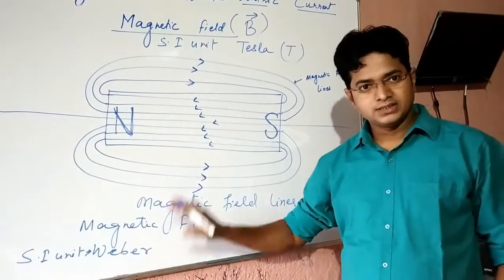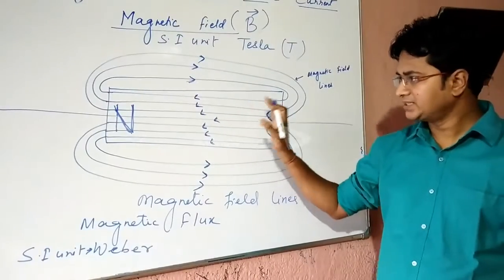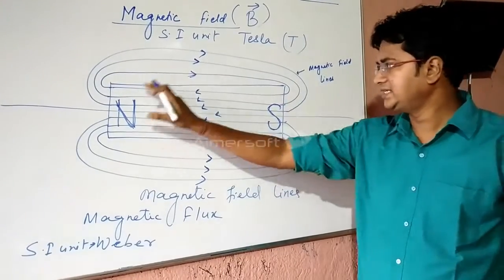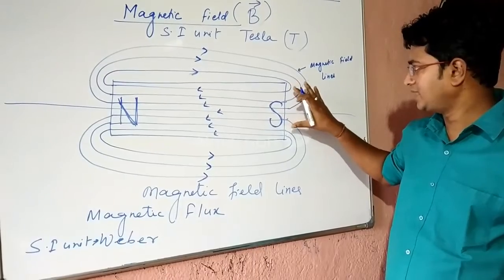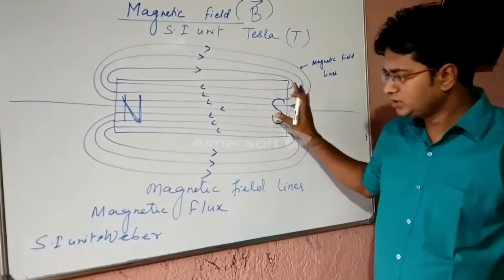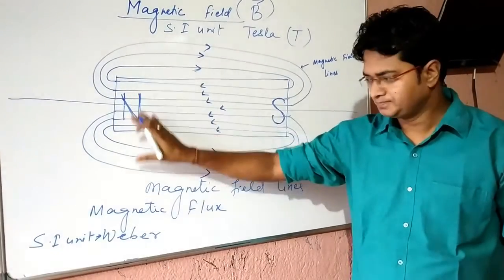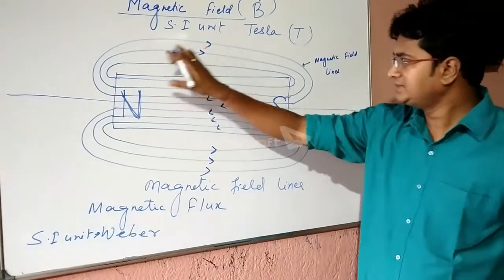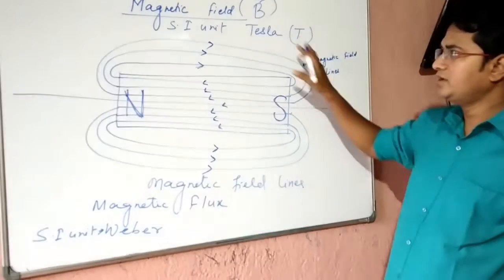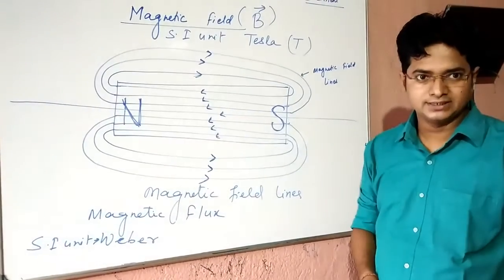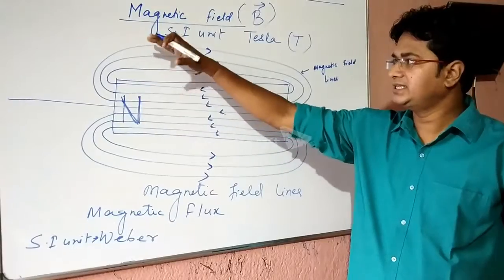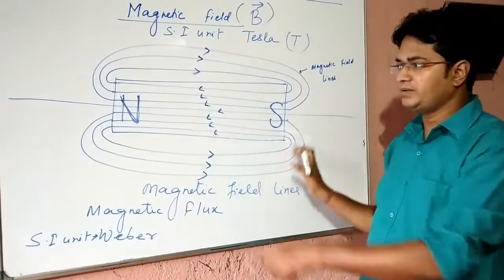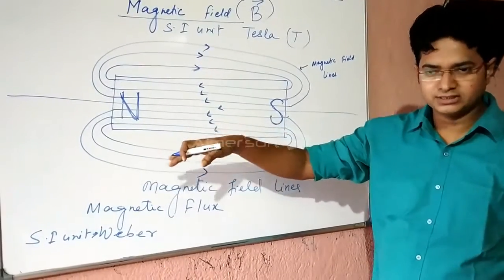Magnetic flux. The number of magnetic lines passing through the magnet is known as magnetic flux. So here you can see that inside the bar magnet, the magnetic lines pass from south pole to north pole. So these are the magnetic flux. And the SI unit of magnetic flux is Weber. Now see, these magnetic lines are responsible for the strength of the magnet. If more and more magnetic lines are there, its coverage area will be more, so more will be its strength.